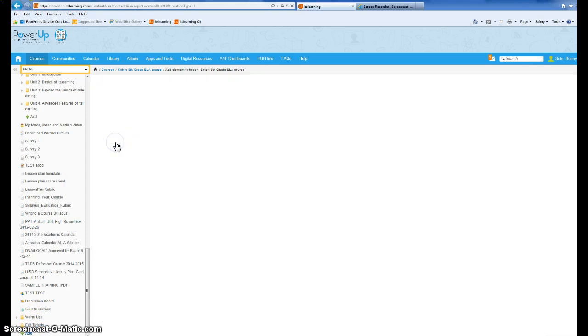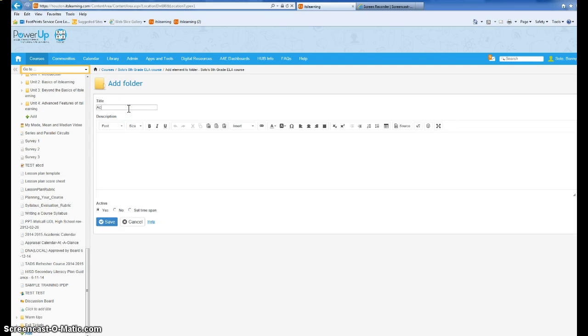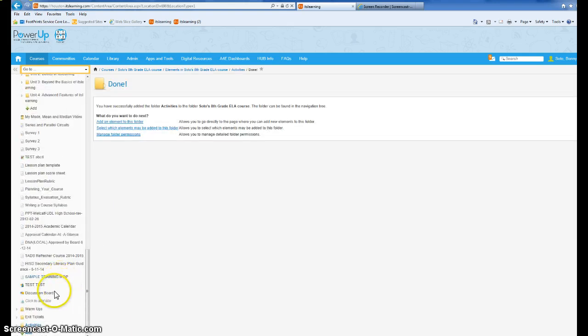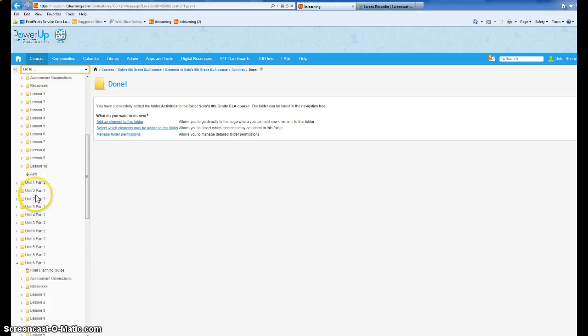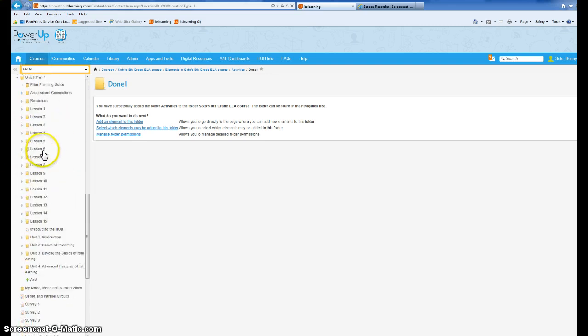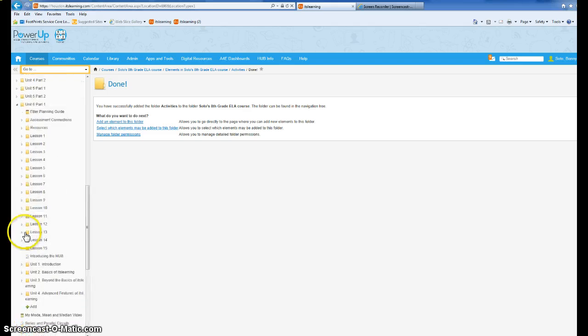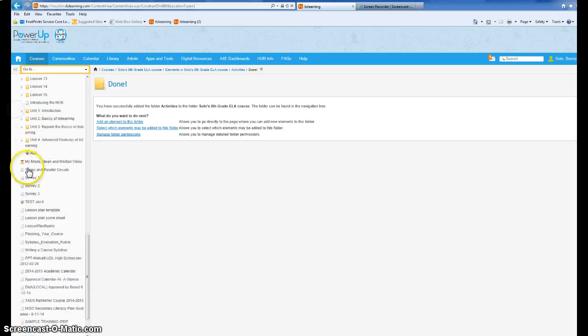Let's say that I want to add one for activities. Not sure if I spelled that correctly. Activities. So on and so forth. So you can add any folders that you want. Say you don't like any of this stuff, you can just delete all this stuff, and then only this will view. And remember that each course is going to look different. This is how mine looks, but everyone's is going to look different from everyone else's.